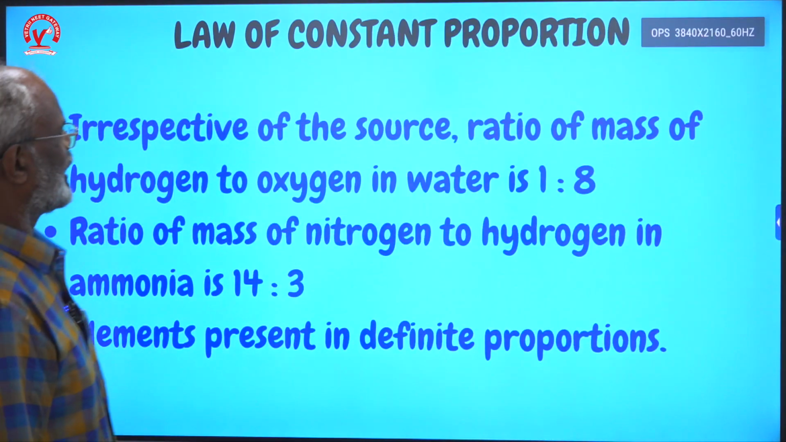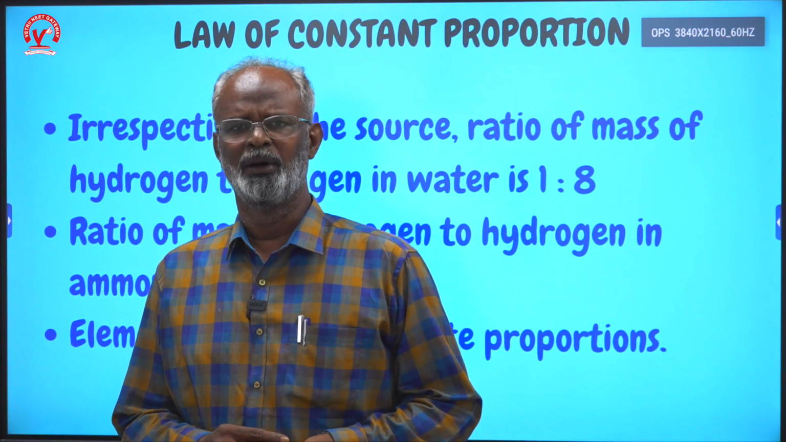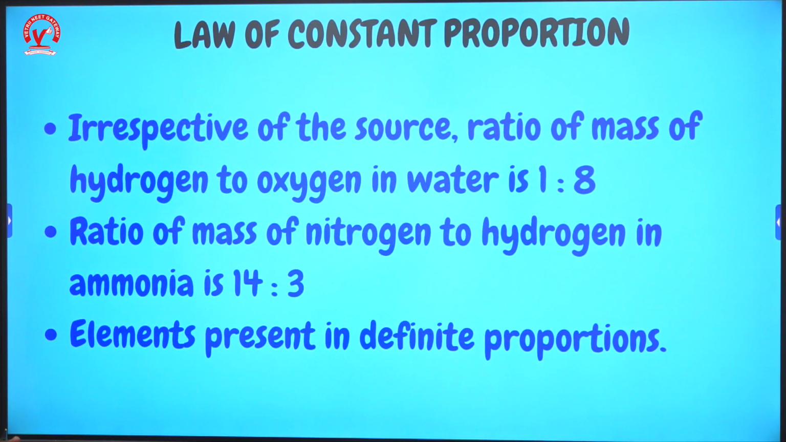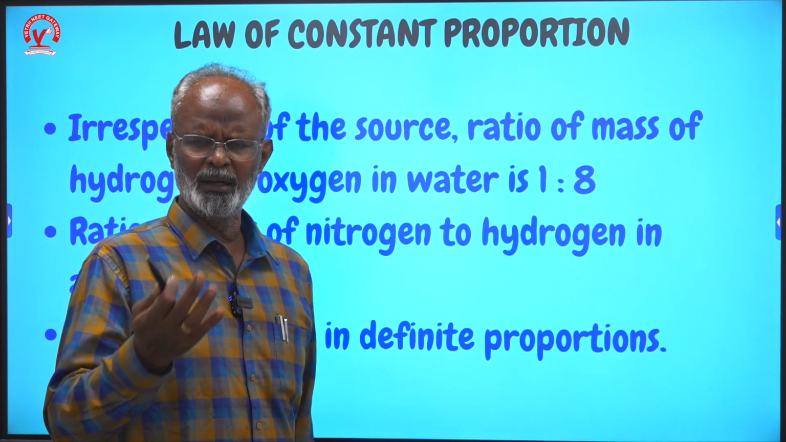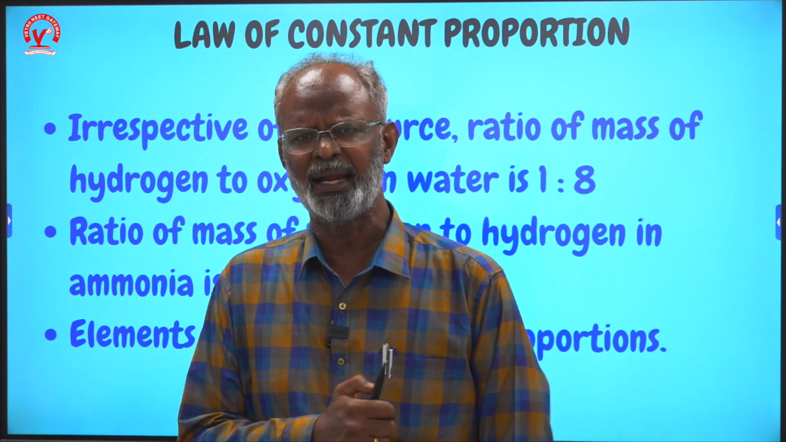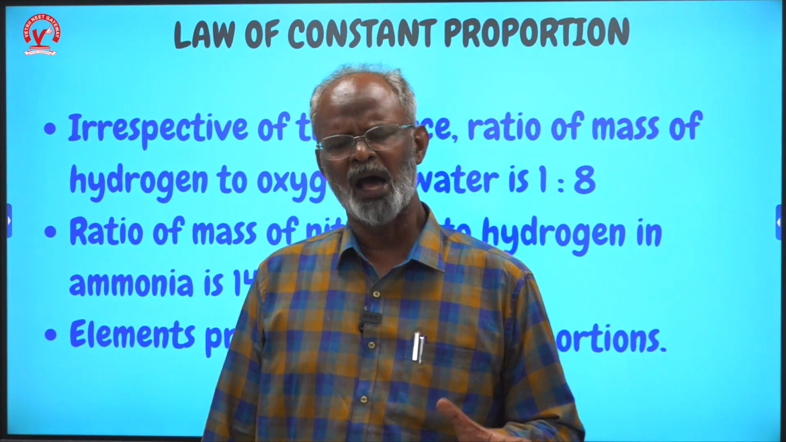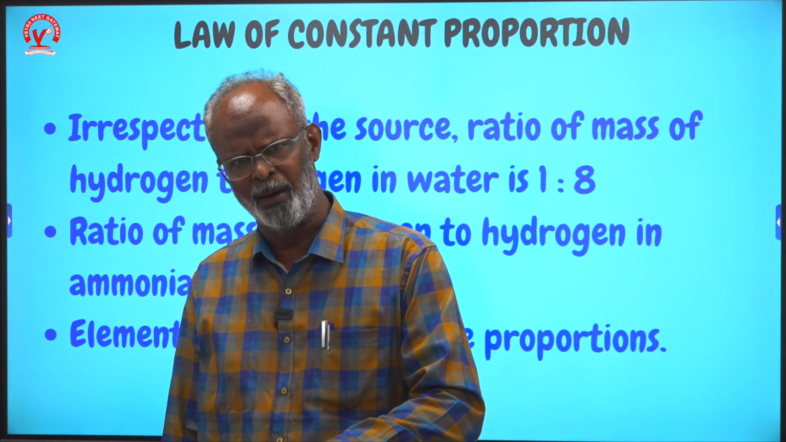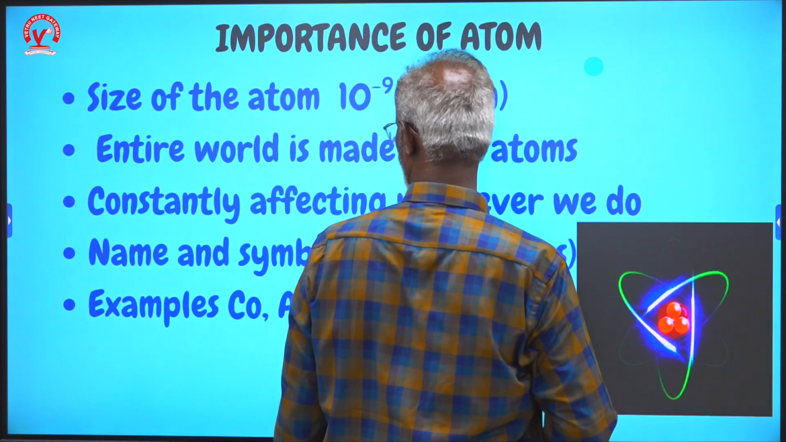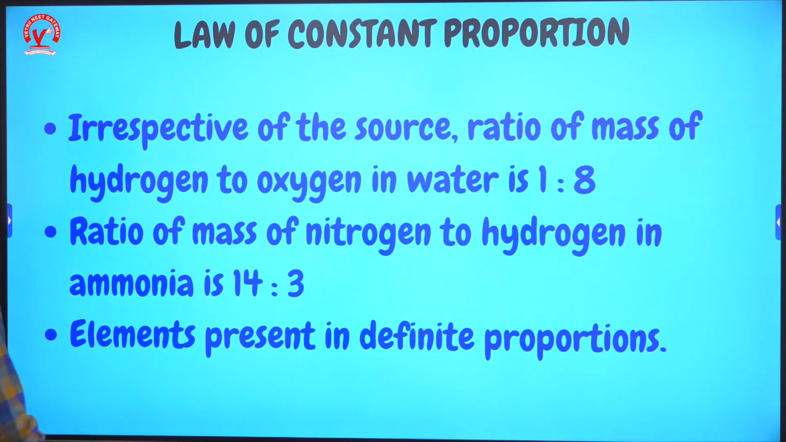Now we will go to the next, the law of constant proportion. This is another important law. Say, for example, the preparation of water. Water can be got from different sources, and there are two different elements we know: one is hydrogen and the other is oxygen. Whatever be the source, or whatever be the reaction by which the water molecule is formed, the ratio of the mass of the two elements, hydrogen and oxygen,